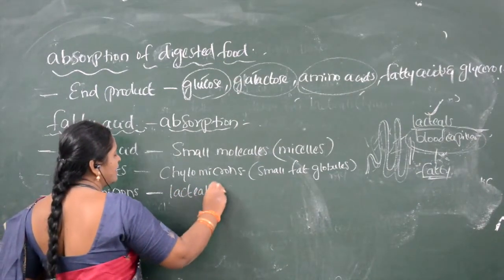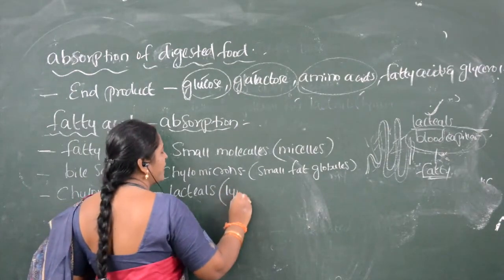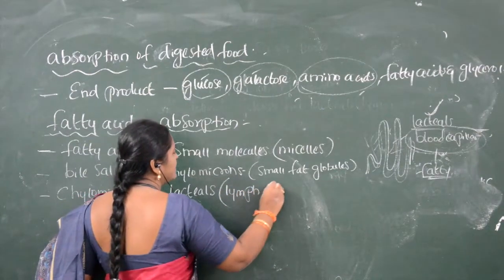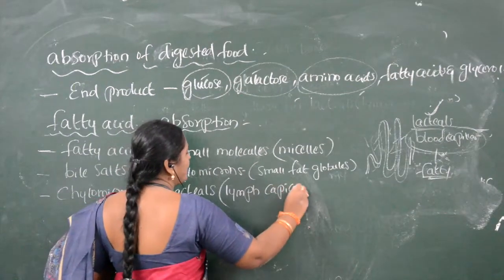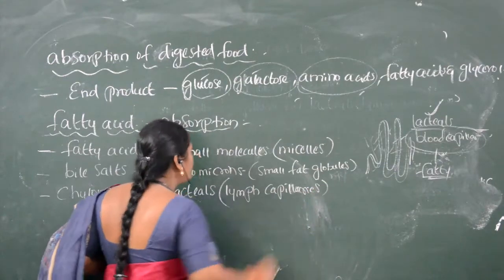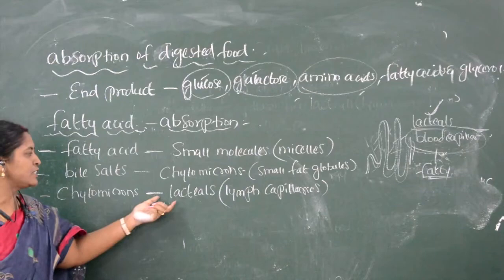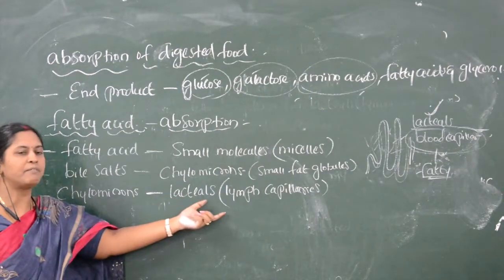What are lacteals? Lacteals are the lymph capillaries. Now, the chylomicrons, that is small fat globules, enter into the lacteals, that is into the lymph capillaries.